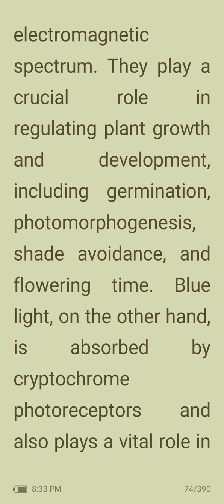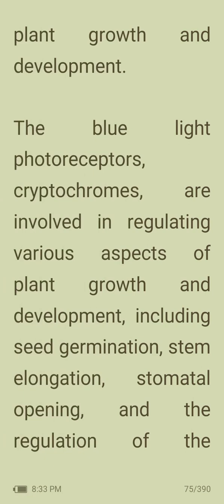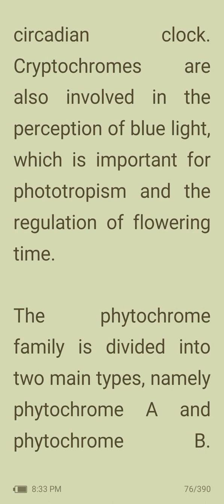Blue light, on the other hand, is absorbed by cryptochrome photoreceptors and also plays a vital role in plant growth and development. The blue light photoreceptors, cryptochromes, are involved in regulating various aspects of plant growth and development, including seed germination, stem elongation, stomatal opening, and the regulation of the circadian clock. Cryptochromes are also involved in the perception of blue light, which is important for phototropism and the regulation of flowering time.